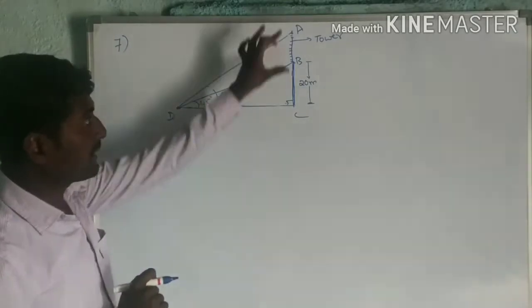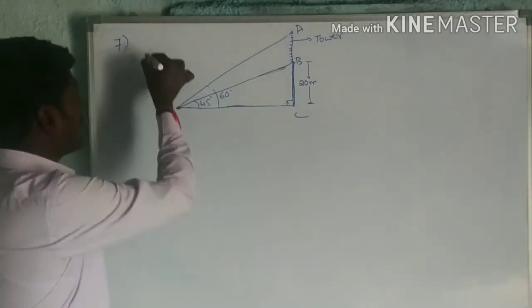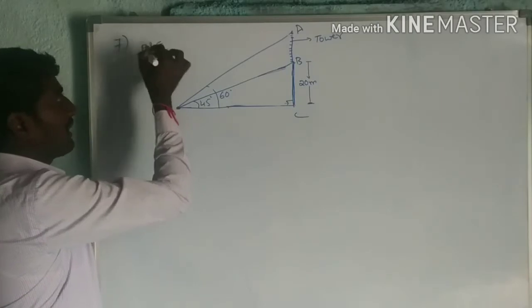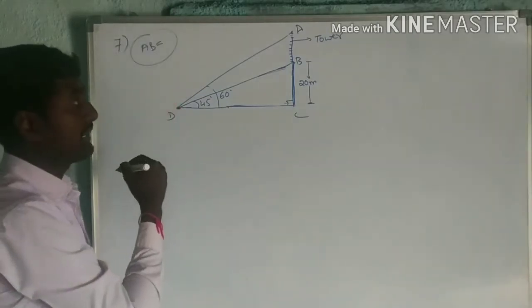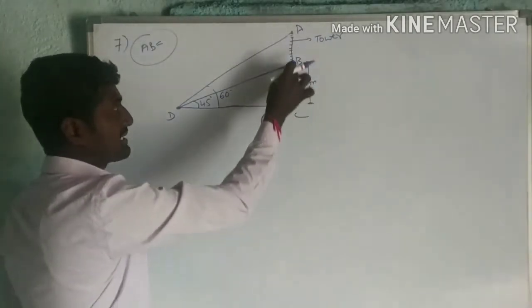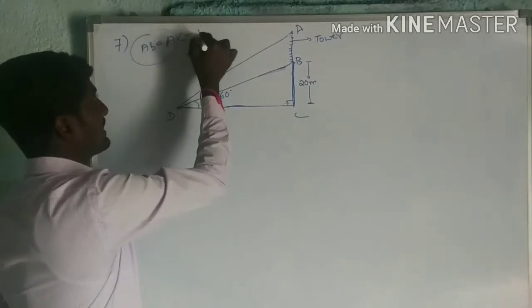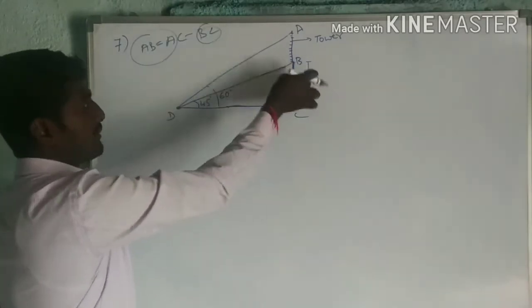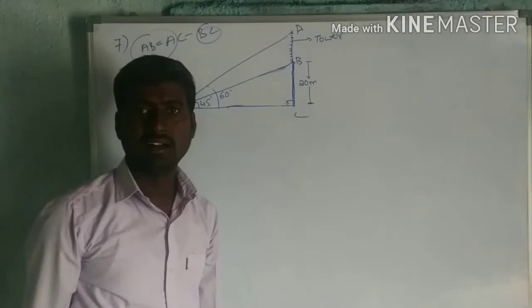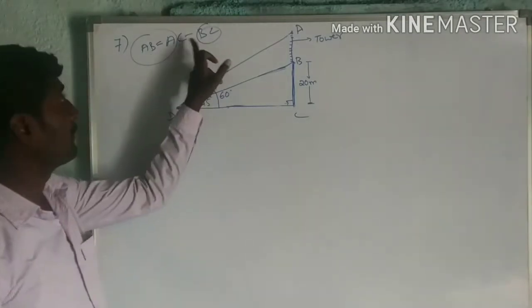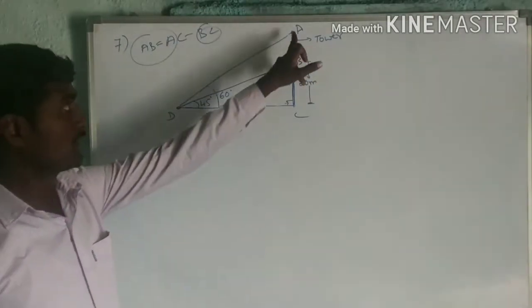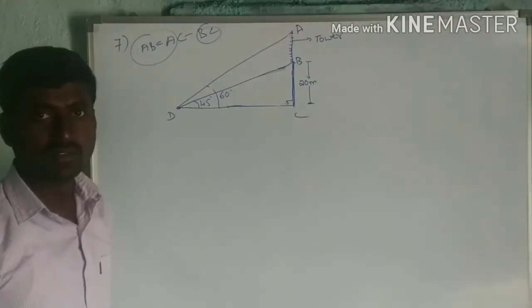We are going to find AB. AB can be written as AC minus BC. BC value is known, 20 meters, the height of the building. But I want AC, so AC I am going to find.